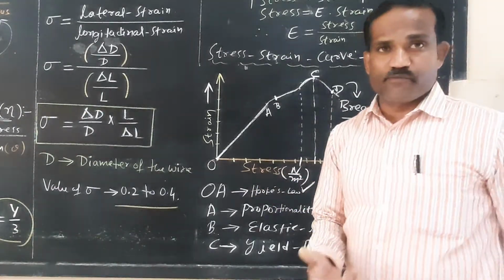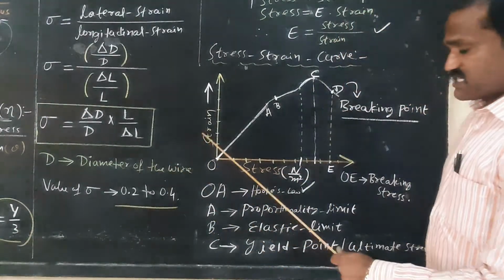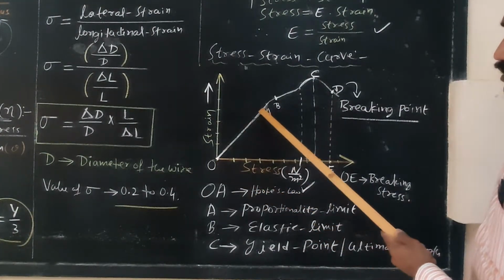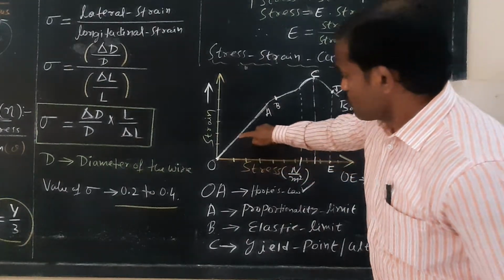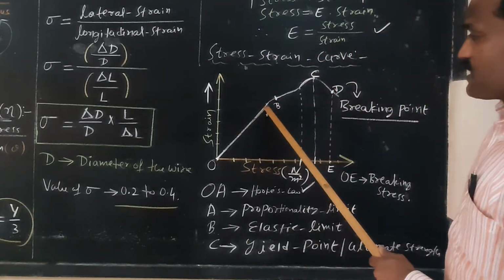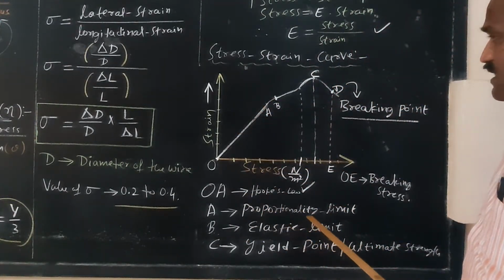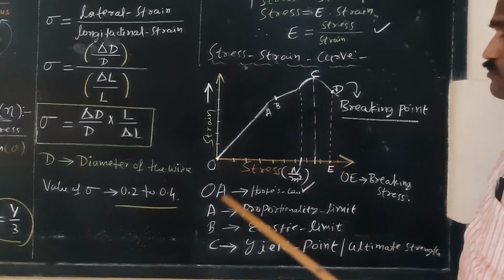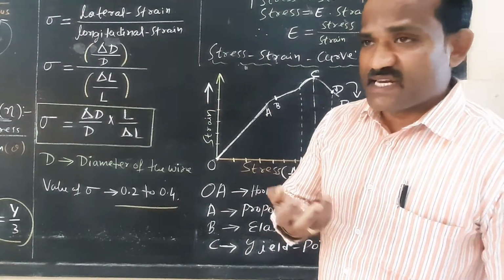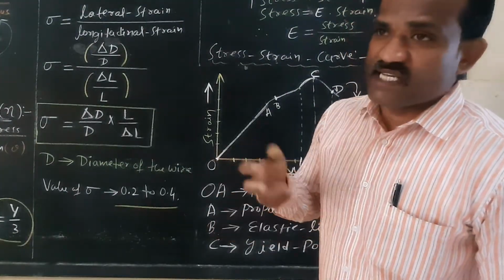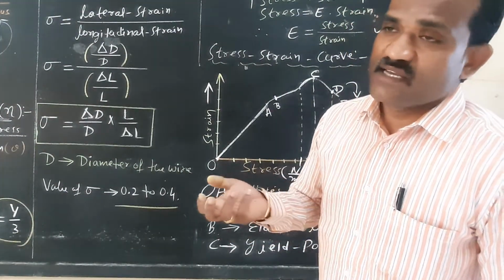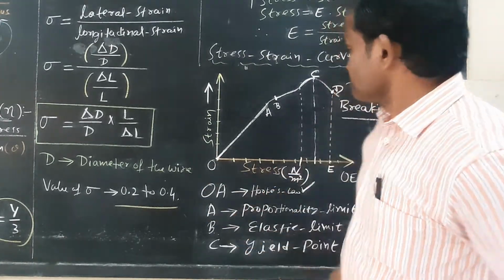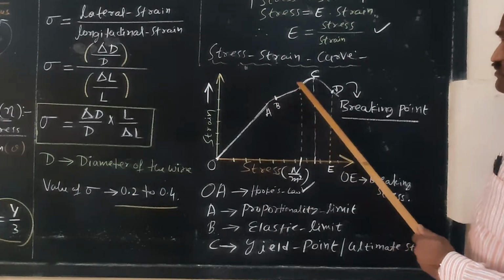So I will summarize, very simple. This is the stress versus strain graph. O to A is where Hooke's law will hold good. Beyond A is called the proportional limit. Now increase the stress from A to B, again there is an increase in the length of the wire. Now you decrease the stress, again the body will regain its original shape and size in the region A to B. Again further increasing the value of stress,